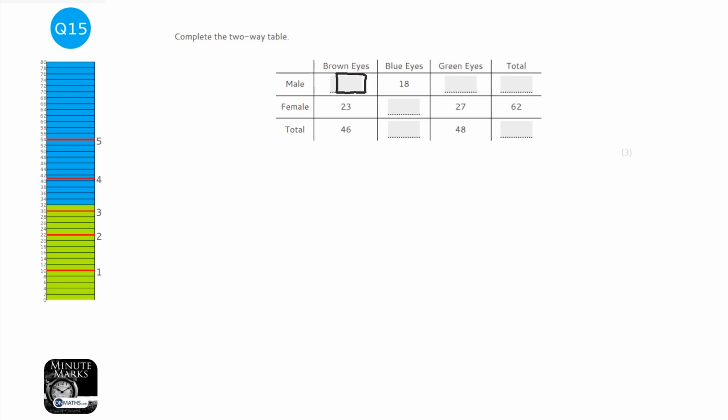If we have a look, we've got a total of 46 people with brown eyes, 23 of them are female. So all you need to do is 46 take away the 23, and that leaves 23 left over. Now let's have a look at a nice easy one. Green eyes, that's a nice easy one there. We've got 48 in total, and 27 females with green eyes. So we want to do 48 take away 27, and that leaves us with 21.